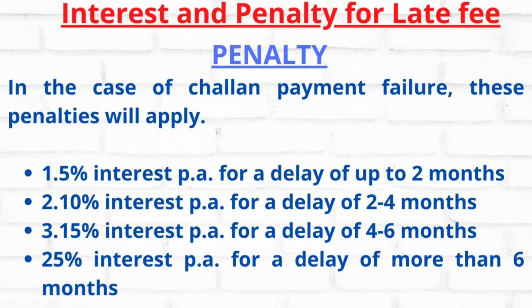1.5% per annum for delay up to 2 months. So in case the employer has not paid within 2 months after the due date, then 1.5% per annum has to be paid as a penalty, and 2.1% per annum in case of more than 2 months but less than 4 months, and 3.1% per annum for delay more than 4 months but less than 6 months, and 25% per annum for delay more than 6 months.